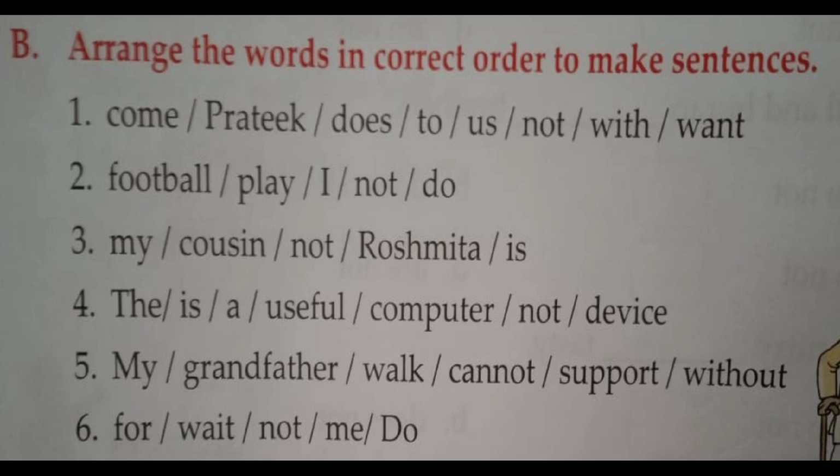So by applying the same rules we do this exercise, but just keep in mind that the sentences of this exercise would be in the negative form. So what will be the first number? Let's see: come, Pratik, does, us, not, with, want.